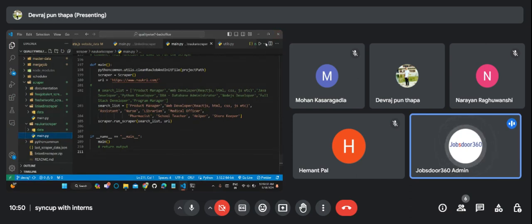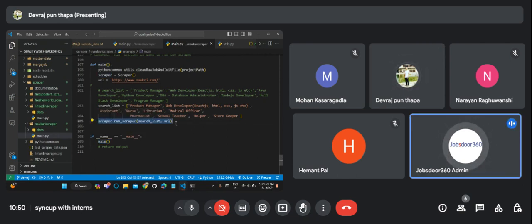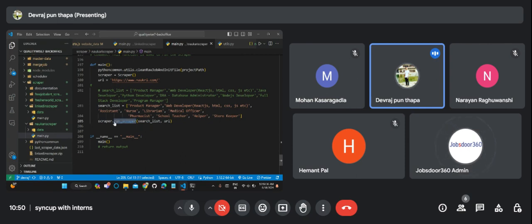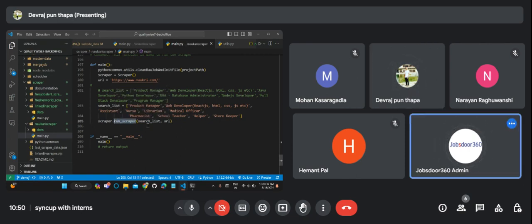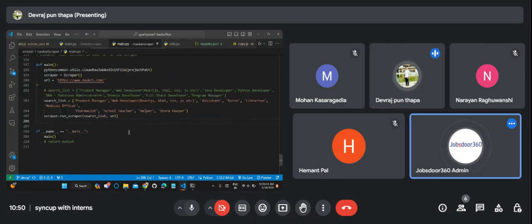Copy run underscore scrapper and do Control F in this file only.